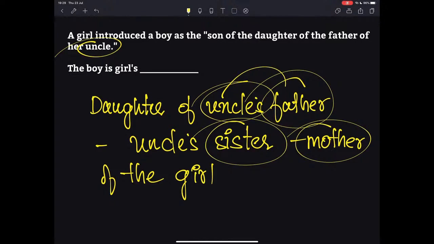Now what is the second part? Son of the daughter of the father of her uncle. So now the next part, son of the daughter of the father. Now here there is a problem. We do not have options. Since we do not have options here, we can think of at least two relationships between the girl and the boy. Let us see how.